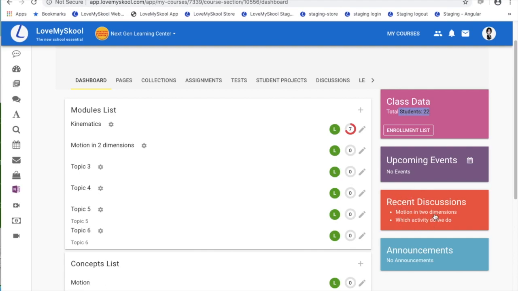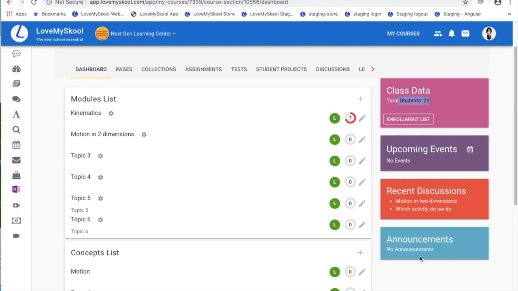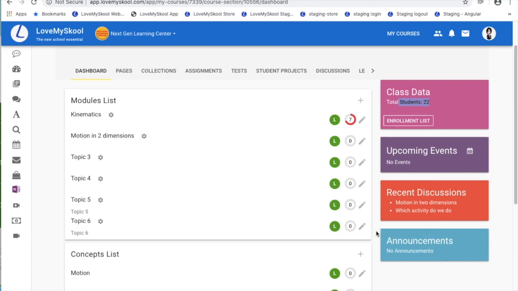The next widget is for discussions. This will show you the last 3 discussions that have been done for this particular course. And similarly, the last 3 announcements for the course will be available here.